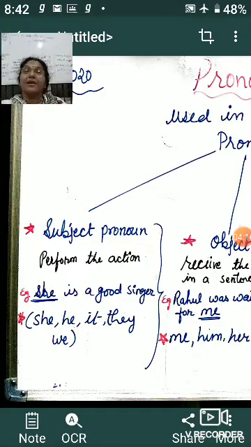Singing. So I, you, he, she, it, they, these are all the pronouns which are used when we begin the sentence. When we begin the sentence with a noun or a pronoun performing an action, that is called the subject pronoun. I hope now with this explanation you must have understood what is subject pronoun.